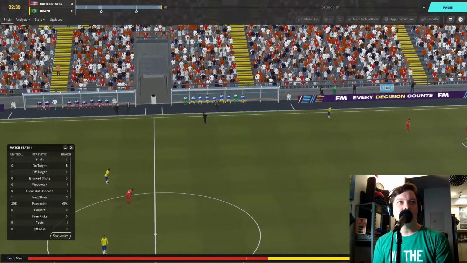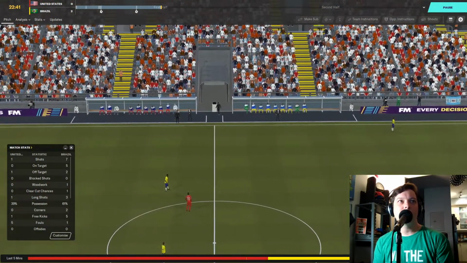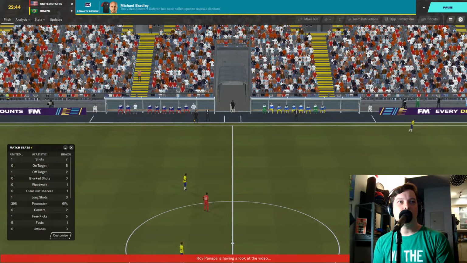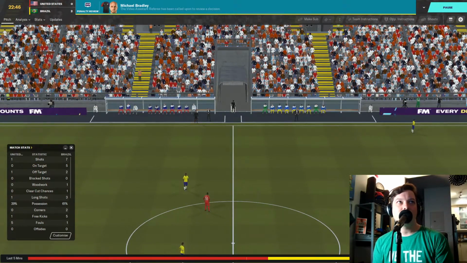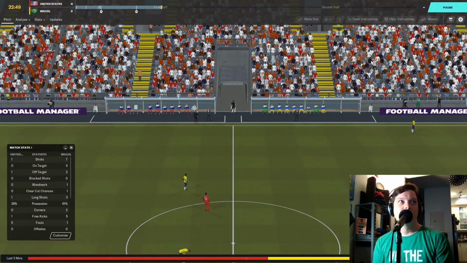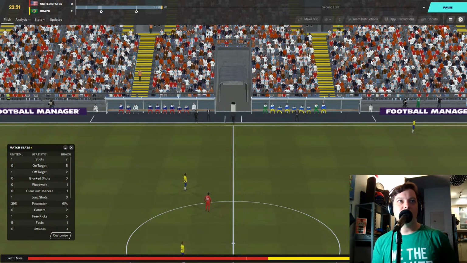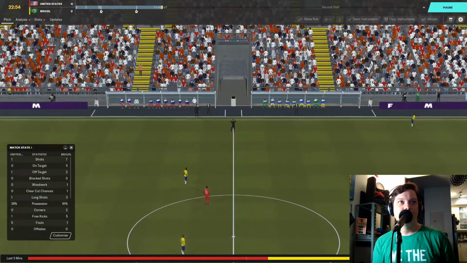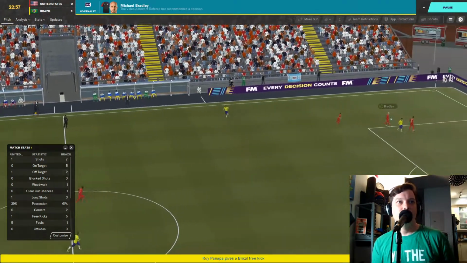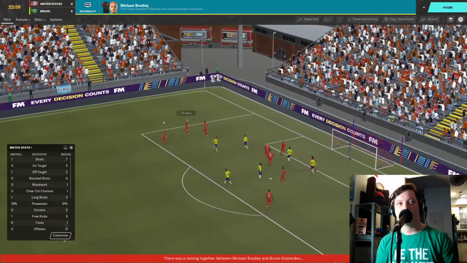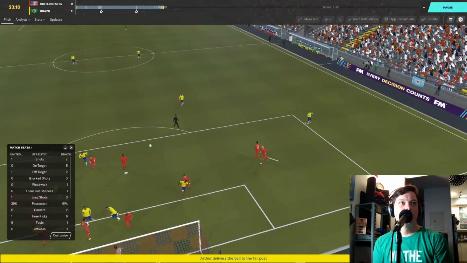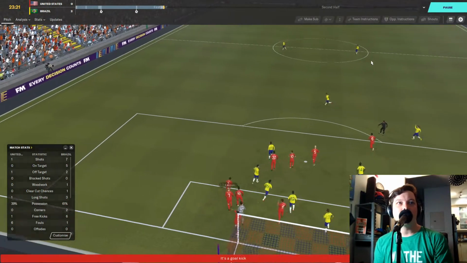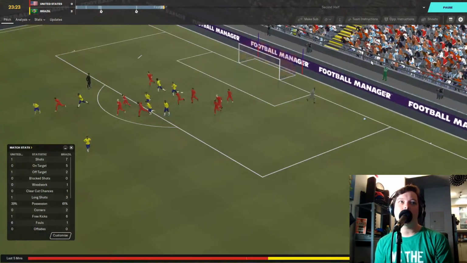It looks like it was on the edge of the area, but he might have been in the box. I feel like he had one foot in the box on that one, and Bradley fouled him from behind. Could this be a penalty? We shall see. What's the decision? What is it? Outside the box. Free kick for Brazil here. Arthur steps up. Crosses to the far post, but it's well over everybody's head, and that's a goal kick.